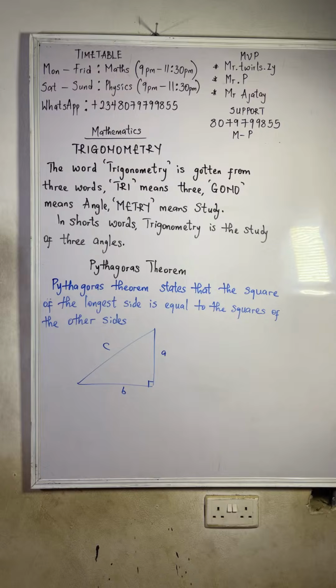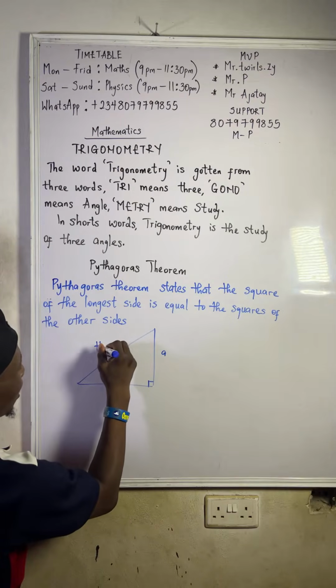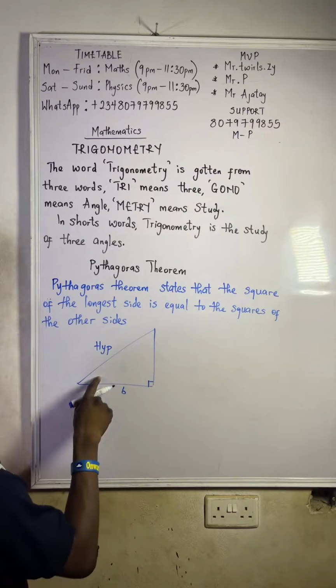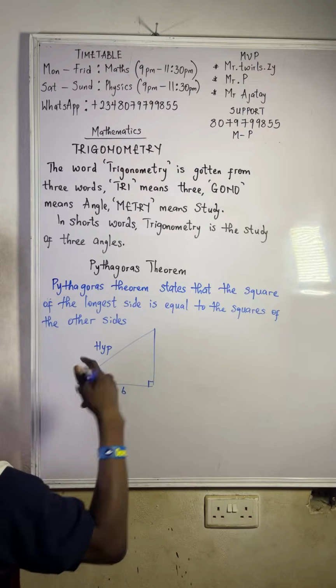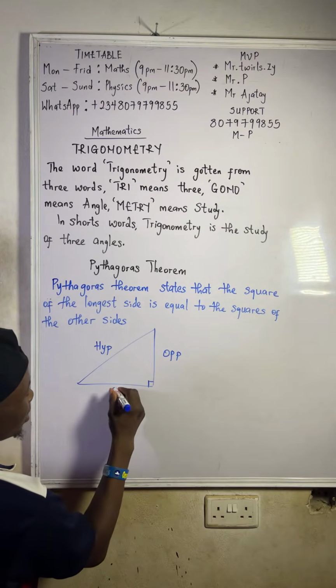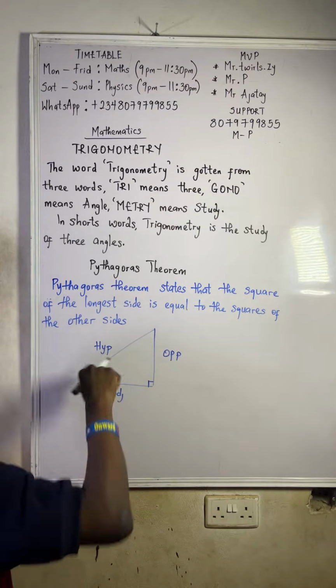Okay, C. So it means here is our hypotenuse. Now the other two sides depend on the angle. Whenever there is an angle, the side facing your angle is always your opposite. But since there is no angle, let's just call this side our opposite and this side our adjacent. When we get to SOHCAHTOA, we'll include an angle there.